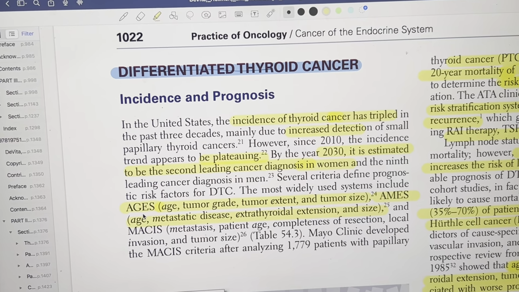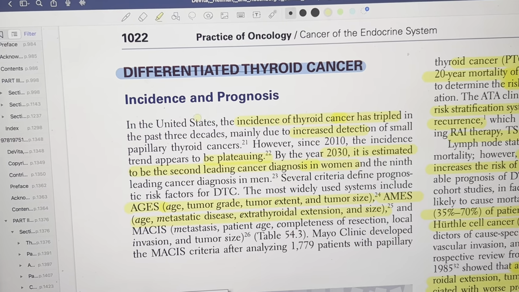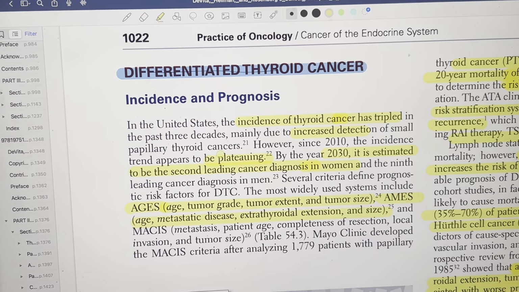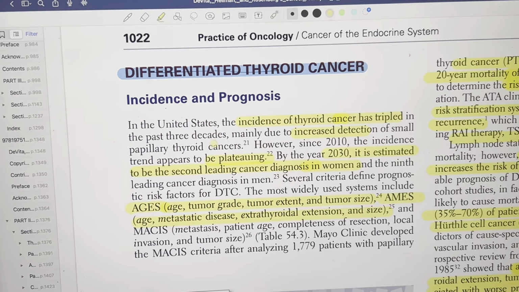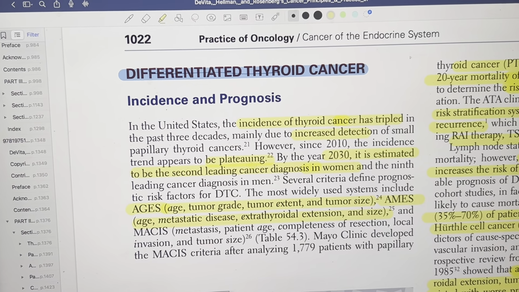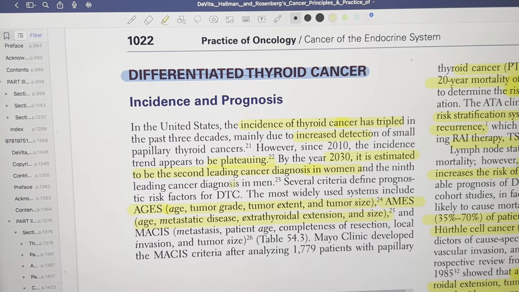So now we'll study differentiated thyroid cancer, incidence and prognosis. In the United States, the incidence of thyroid cancer has tripled in the past 3 decades, mainly due to increased detection of small papillary thyroid cancer. In 2010, the incidence appeared to be plateauing. By the year 2030, it is estimated to be the second leading cause of cancer in women and the ninth leading cause of cancer in men.